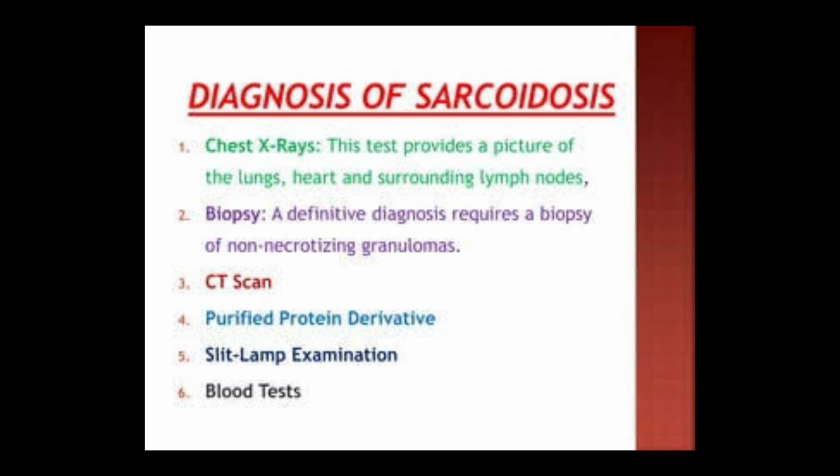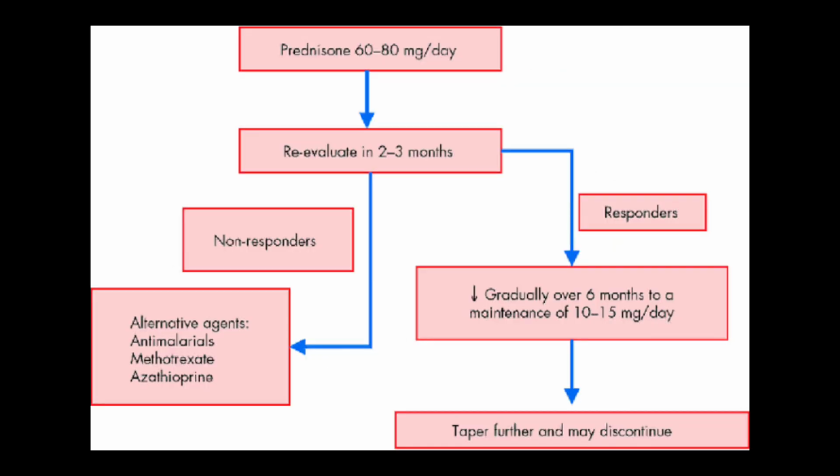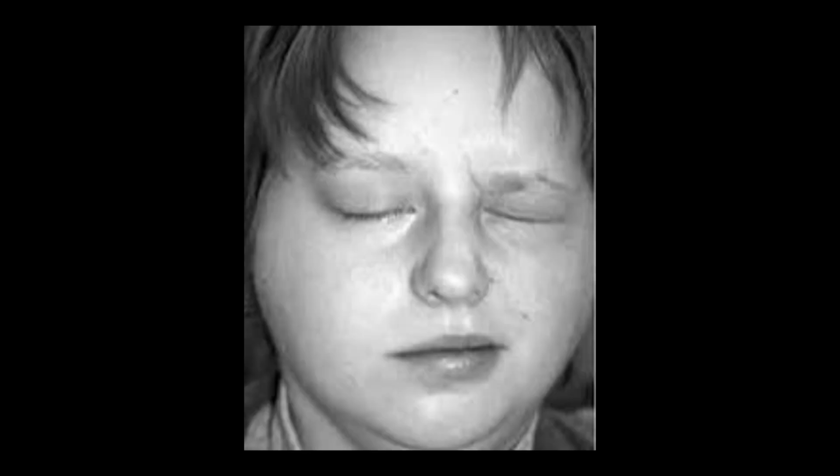All these are supportive tests. Treatment is usually not given in patients. They usually recover on their own. But if the patient has a brain problem or heart problem, then we have to give them treatment with steroids and immunosuppressants.